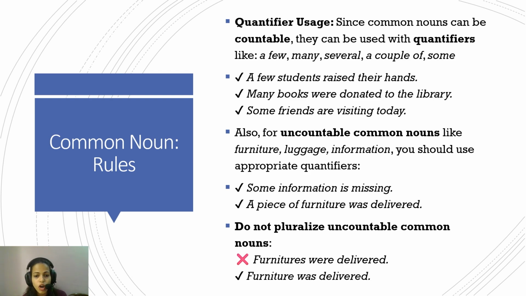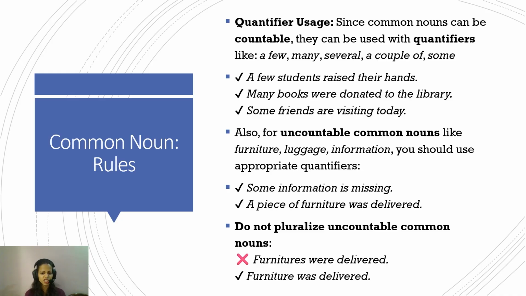Also, for uncountable common nouns like furniture, luggage, information, you should use appropriate quantifiers. So, some information is missing or a piece of furniture was delivered. So, this is one category that I'll again do in detail at the end of this video, because this is very important, and this is the point where students commit mistakes. So, information is uncountable. You cannot count information. So you use the quantifier, but you have to be very specific in using it. You do not say informations, because it's uncountable. So a piece of information, or a piece of furniture.